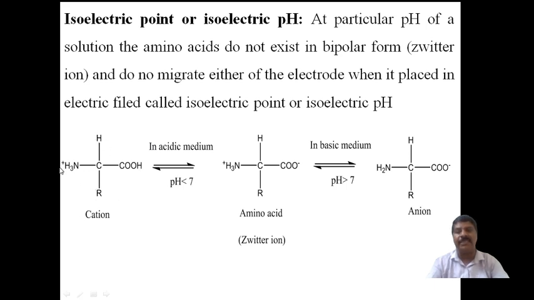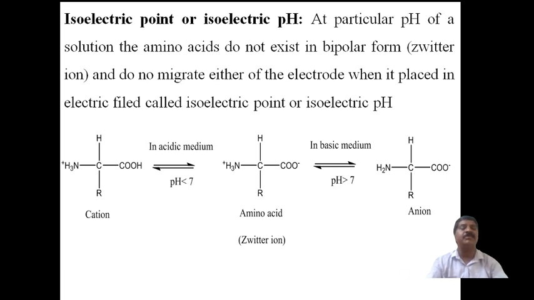Therefore, when the electric field is placed in an acidic medium, which already contains positively charged ions, the whole molecule possesses a positive charge. Then this positively charged amino acid migrates towards the cathode. The movement of the cation takes place, so this amino acid is cationic in nature.